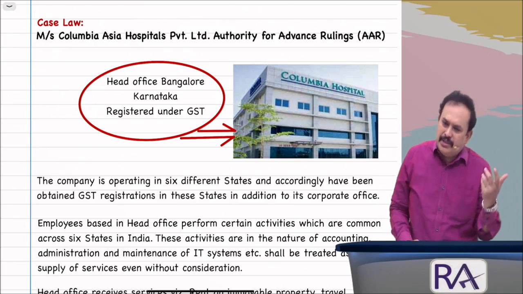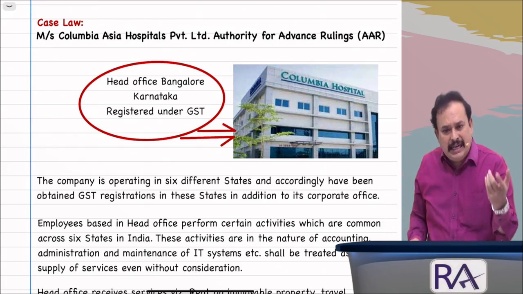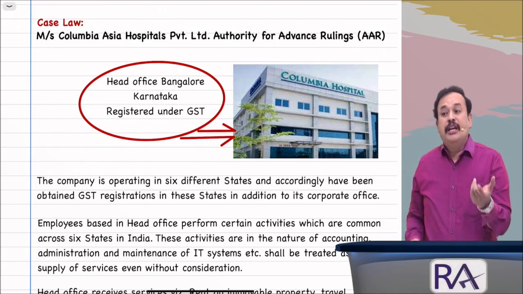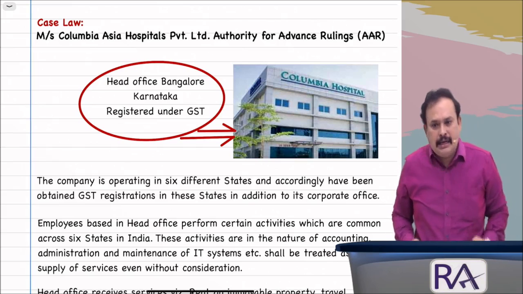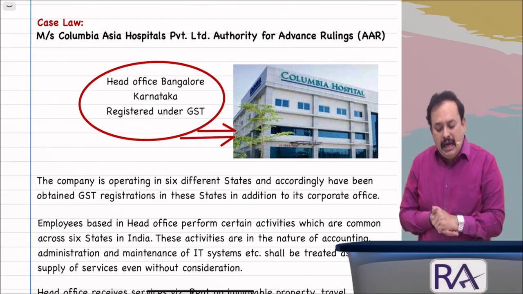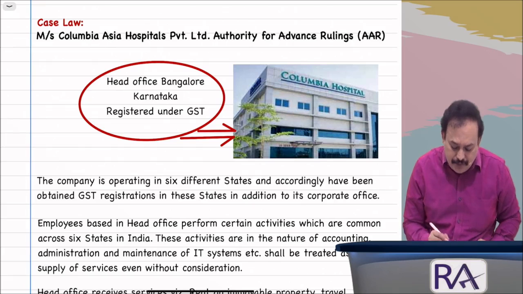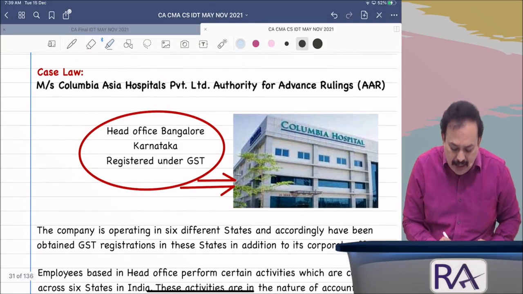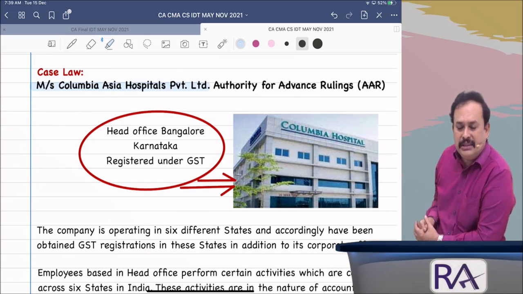We have many advance rulings nowadays from the states. Each state has advance ruling, a separate organ, state-wise. Therefore, here in the given case, the Karnataka authority for advance ruling gave a ruling in the case of Columbia Asia Hospitals Private Limited.